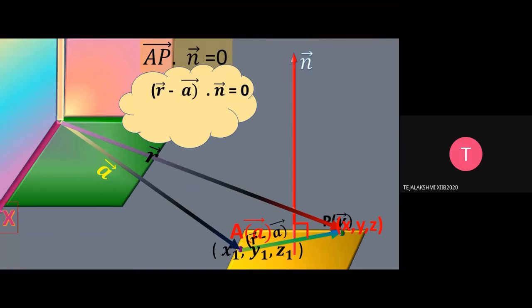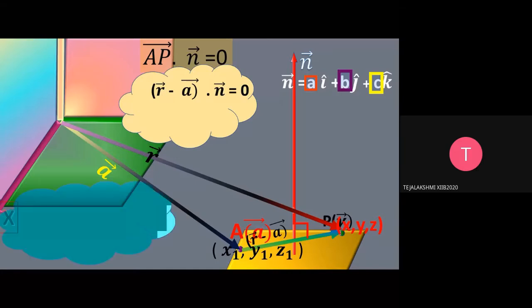Now applying this in the dot product formula, for vector n we have taken the component form a cap plus b j cap plus c k cap, and what do a, b, c stand for? ABC stands for the scalar components of the vector, and the scalar components of a vector are nothing but the direction ratio of the line along which the vector is acting. Or ABC is the direction ratio of the normal to the plane.